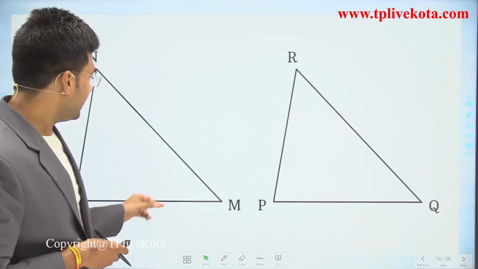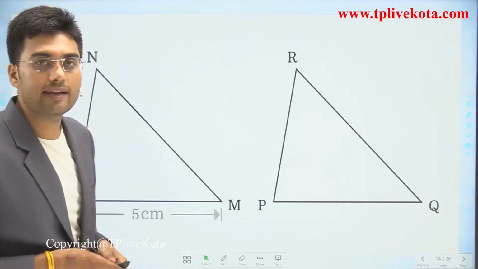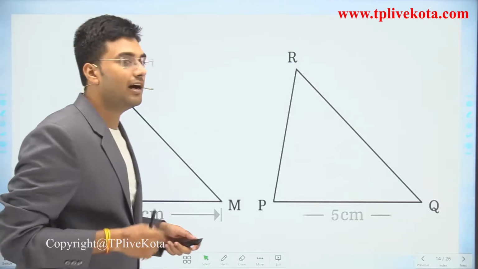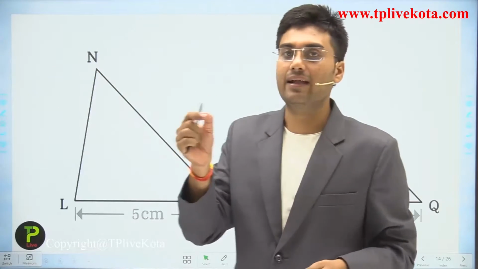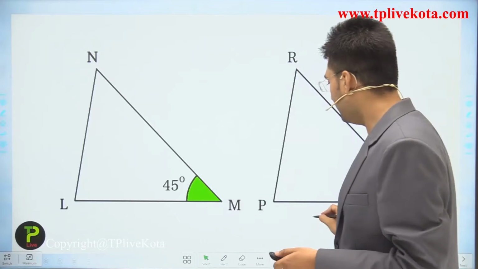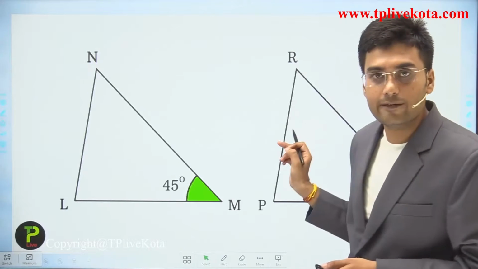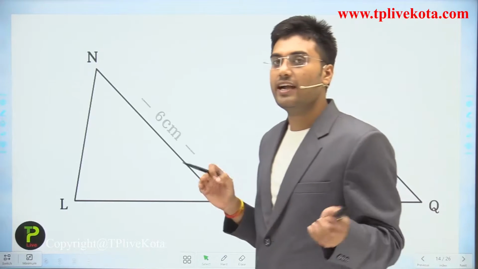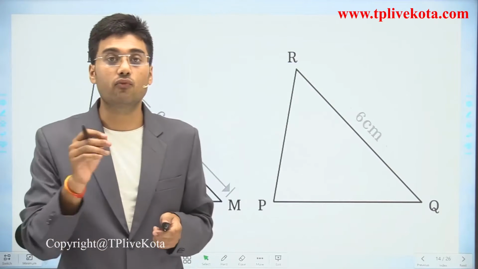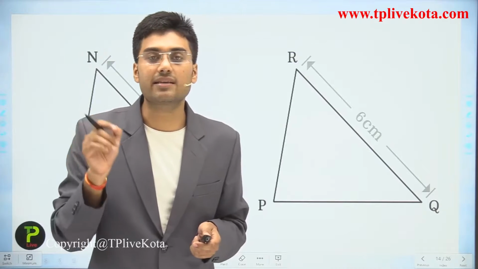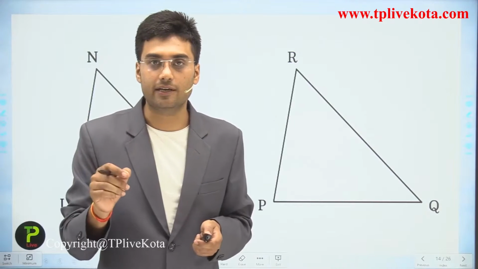If this side, this angle and this side are equal, then these two triangles are congruent by side angle side. So we can say that these two triangles are congruent by the SAS congruency criteria.